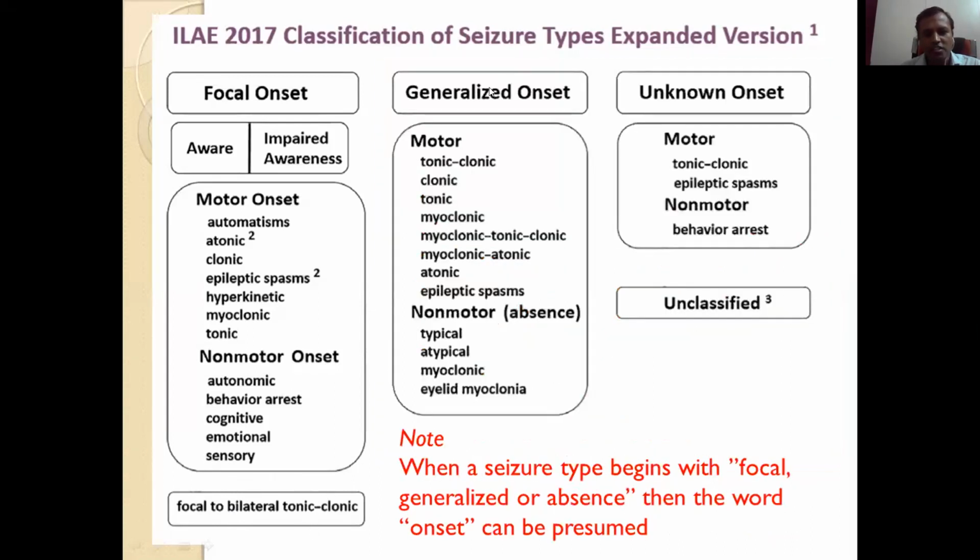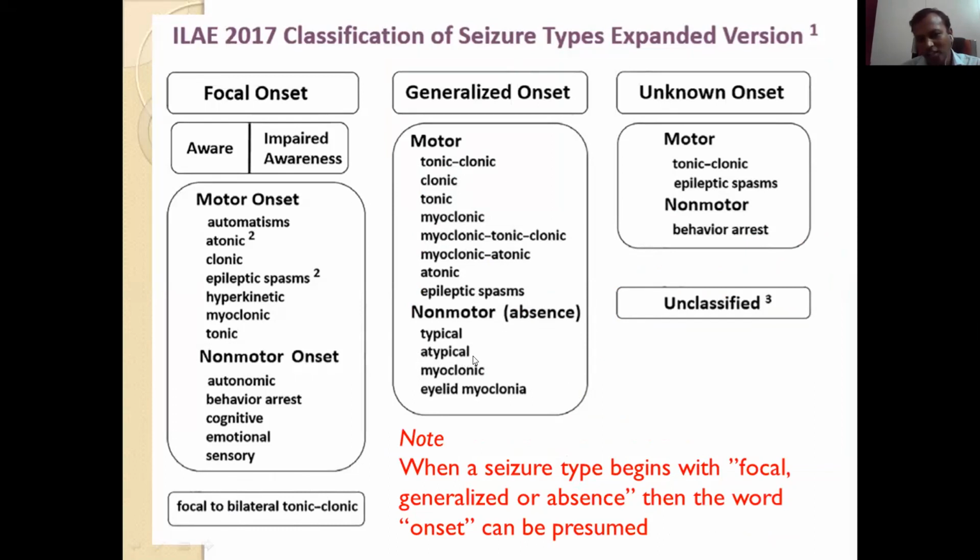Similarly, generalized onset seizures are classified into motor and non-motor. Motor is similar to the focal onset. In non-motor, absence is typical and atypical. Typical is sudden onset, sudden offset of impairment of consciousness lasting for around 10 to 20 seconds.